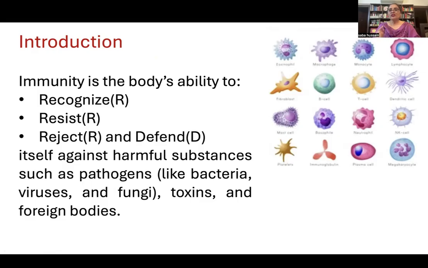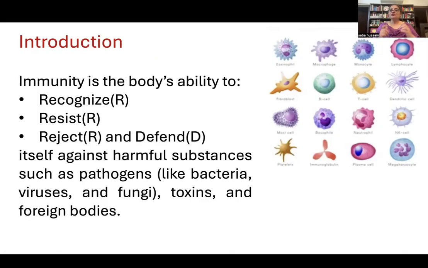So whatever foreign enters the body, there are certain cells and things placed in order to recognize that these are foreign bodies that can harm us. Then they will resist the entry of the foreign bodies, and they will also reject and defend.